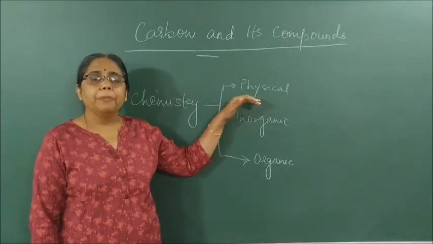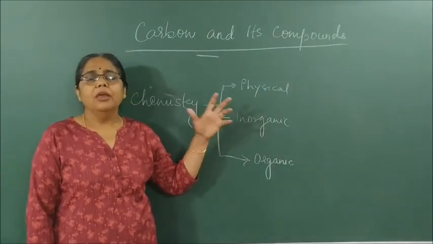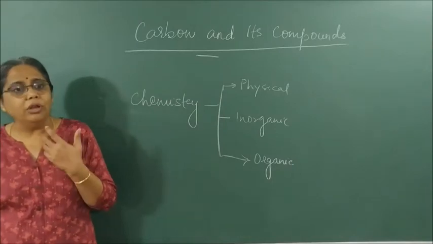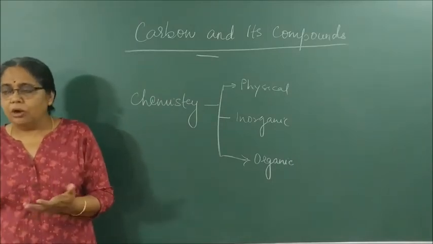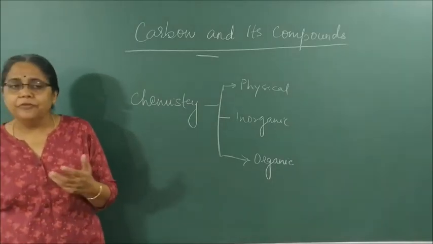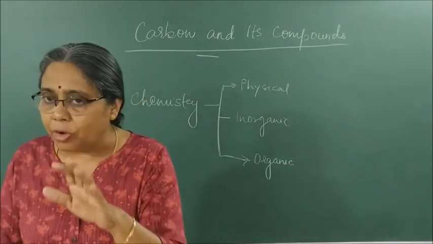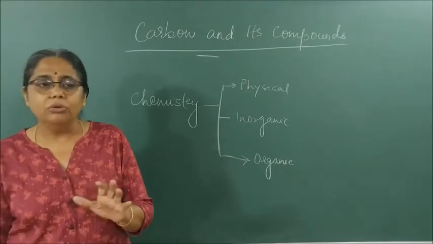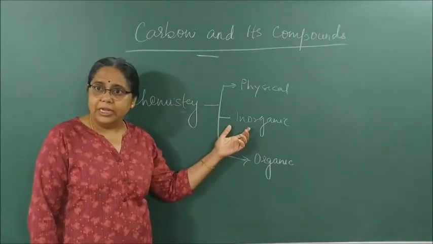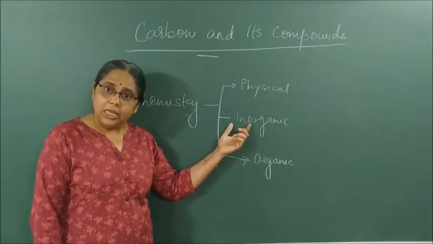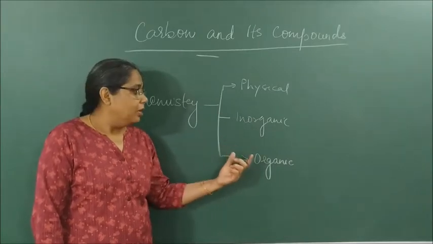Physical chemistry. Inorganic chemistry basically deals with all your metallurgical processes. How do you extract iron? What are the different elements? How does the atomic radius vary? How does the molecular size vary? All those things which are more of mugging and equations you study in inorganic chemistry.